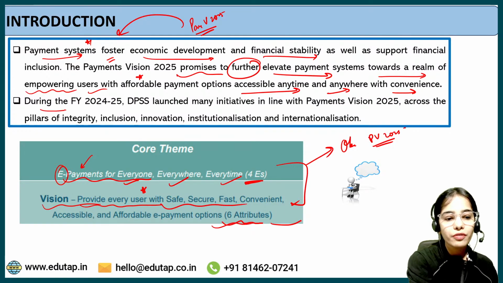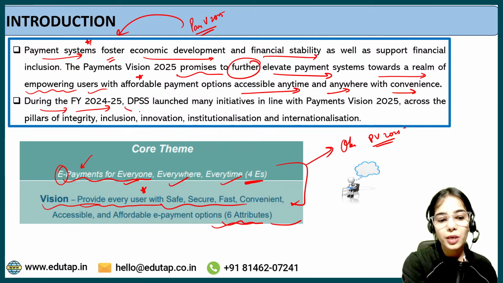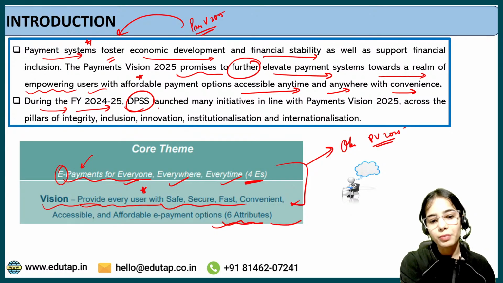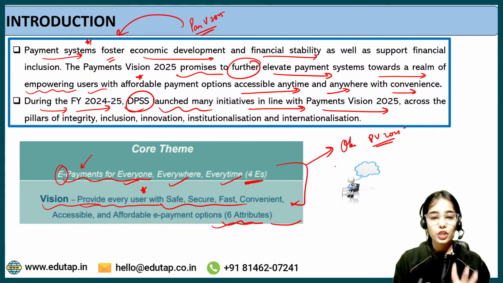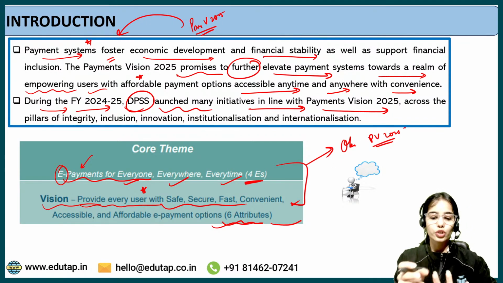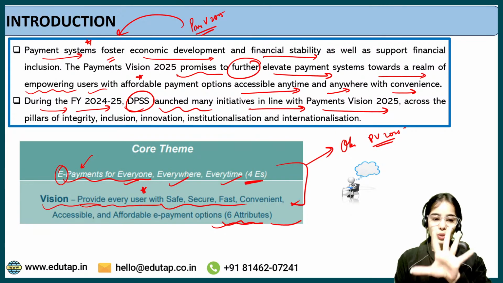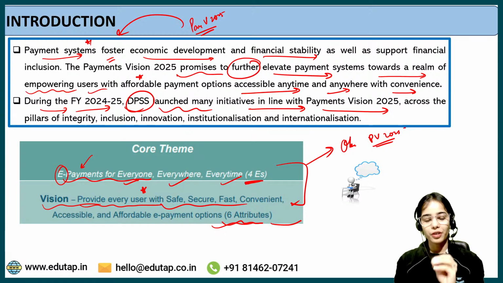Now, during the financial year 2024-25, the Department of Payment and Settlement Systems launched many initiatives in line with the Payments Vision 2025 across its pillars. The 5 pillars are integrity, inclusion, institutionalization, internationalization and innovation. These are the 5 pillars under the Payments Vision 2025.